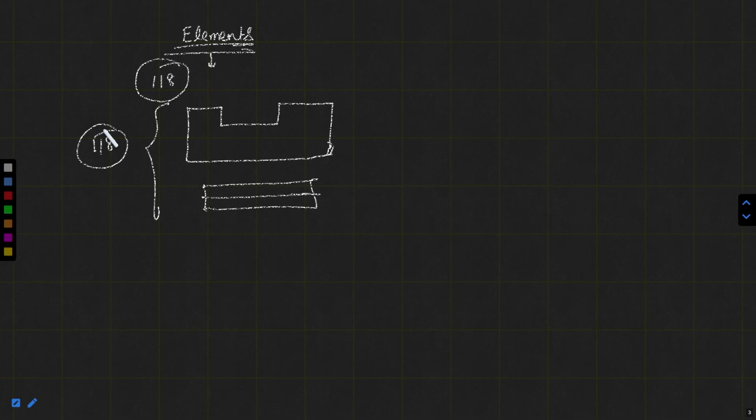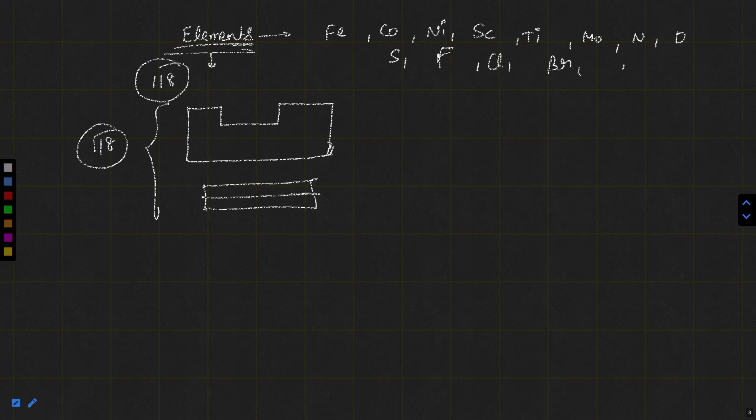The important part is examples of elements like iron, cobalt, nickel, scandium, titanium, molybdenum, nitrogen, oxygen, sulfur, fluorine, chlorine, bromine, sodium, potassium, magnesium, aluminium, etc. These are some examples of elements.